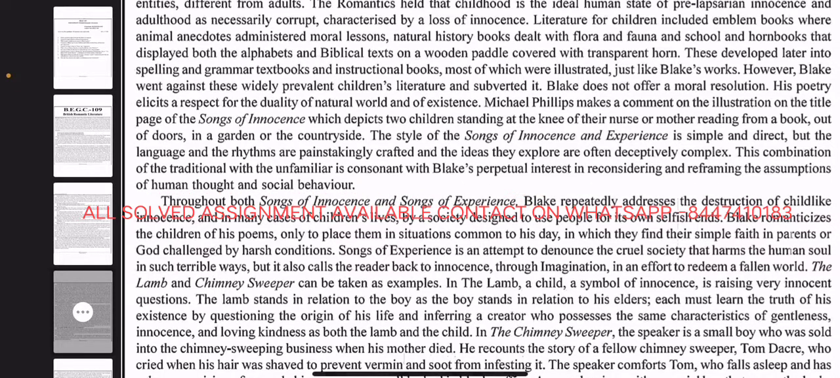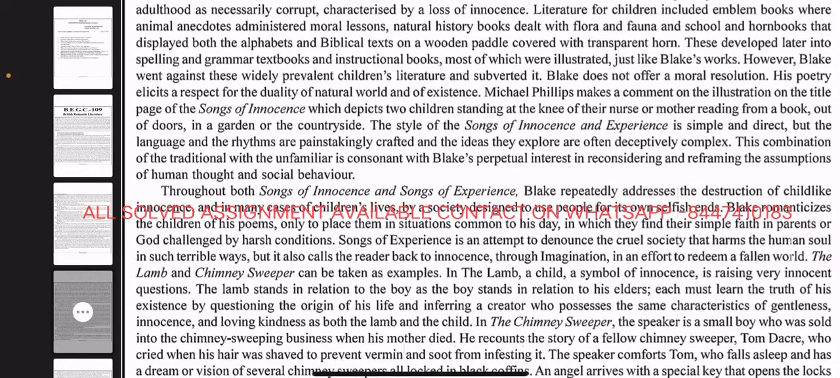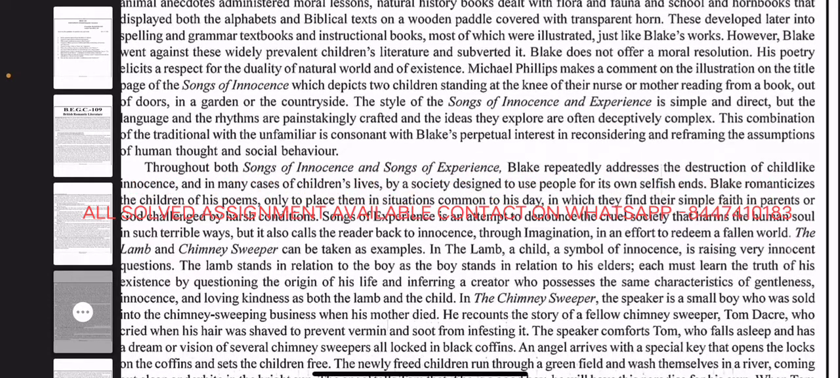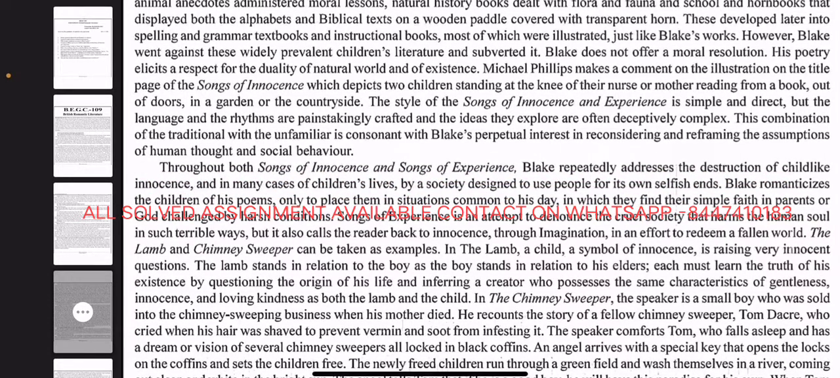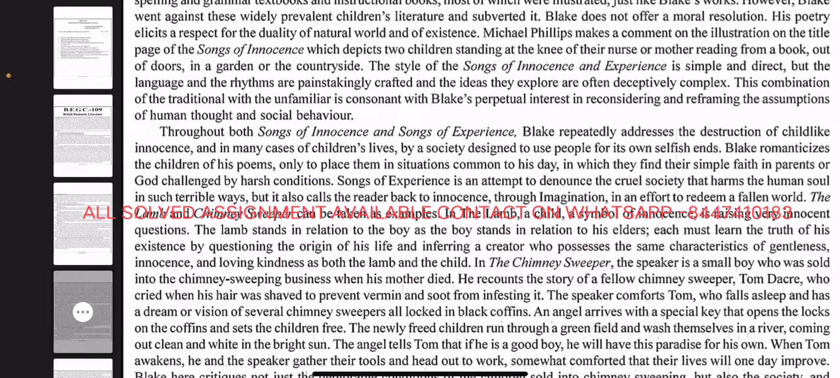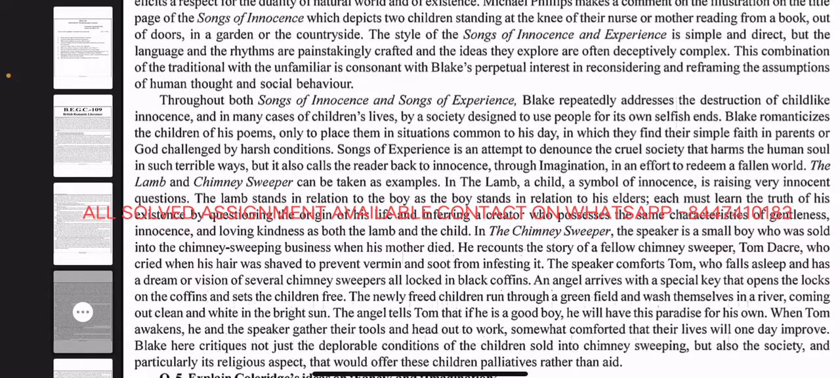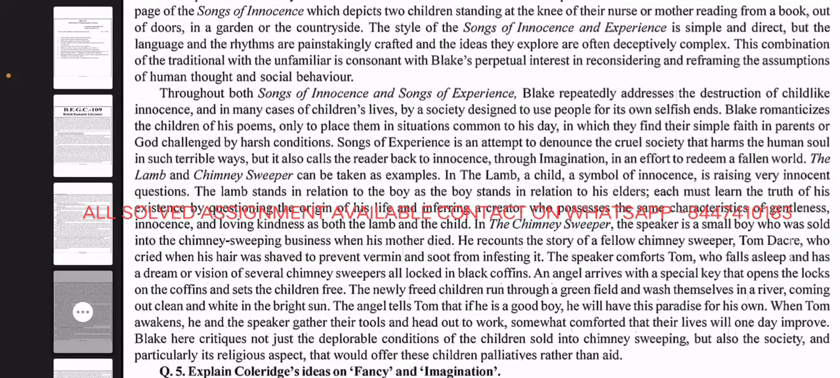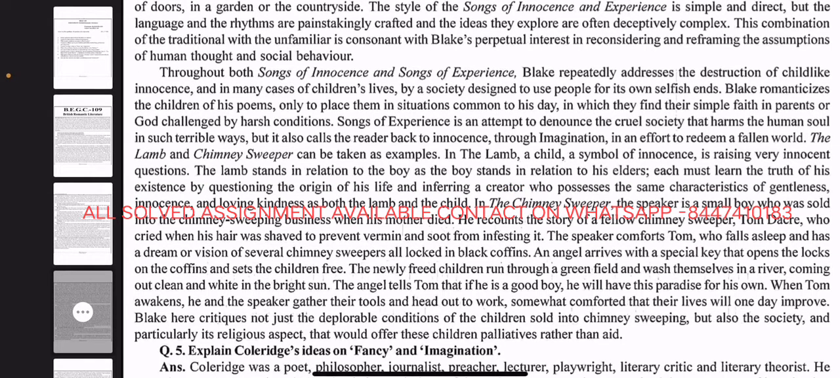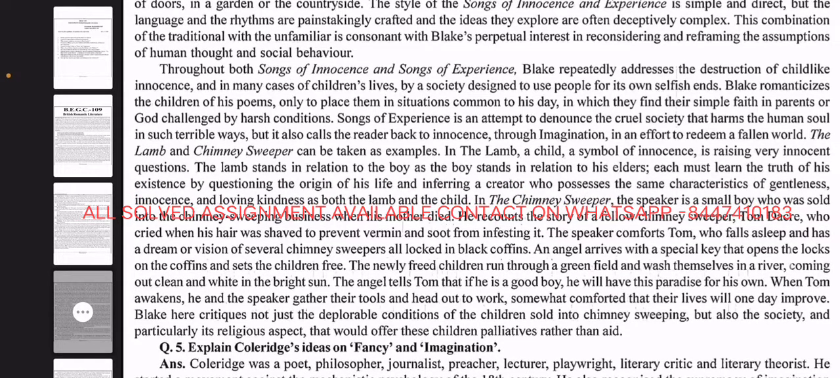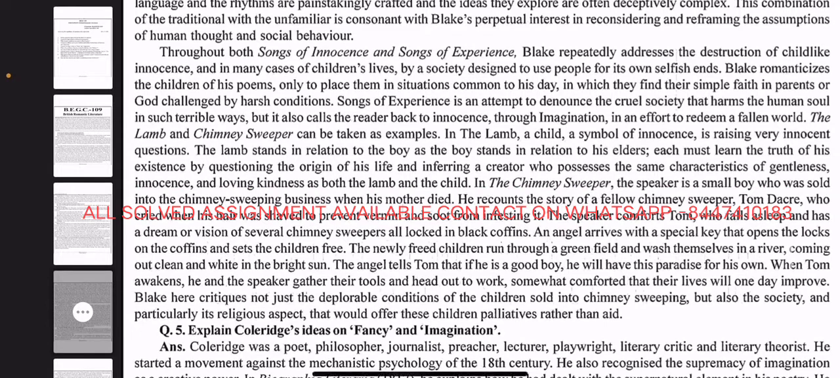Songs of Experience is an attempt to denounce the cruel society that harms the human soul in such terrible ways, but it also calls readers back to innocence through imagination and in efforts to redeem a fallen world. The Lamb and The Chimney Sweeper can be taken as examples. In The Lamb, a child, a symbol of innocence, is raising a very innocent question. The lamb stands in relation to the boy as the boy stands in relation to his elders.